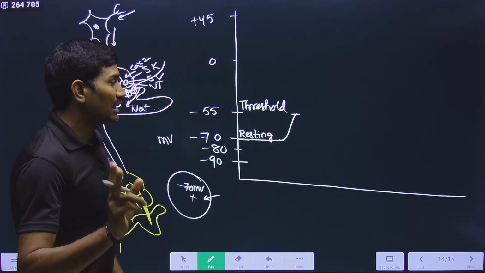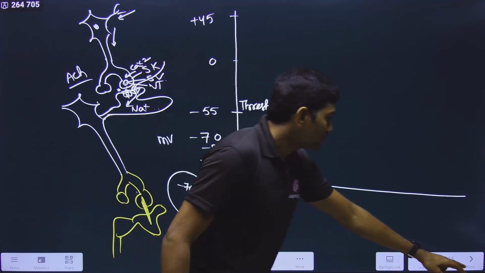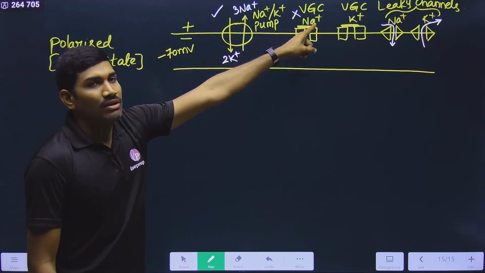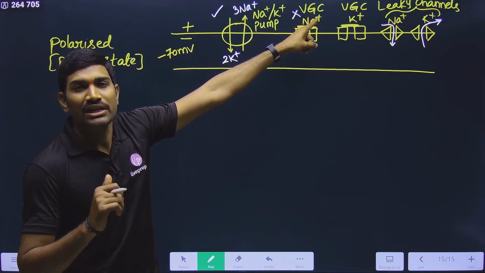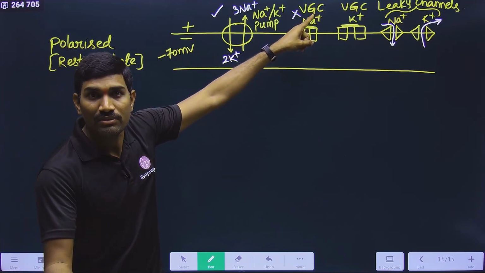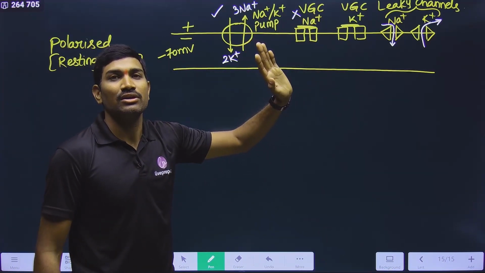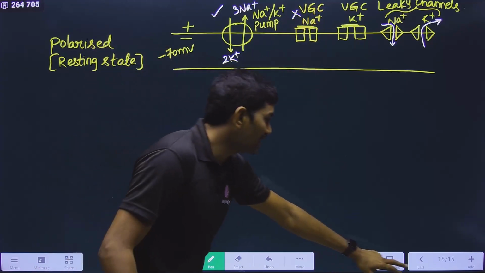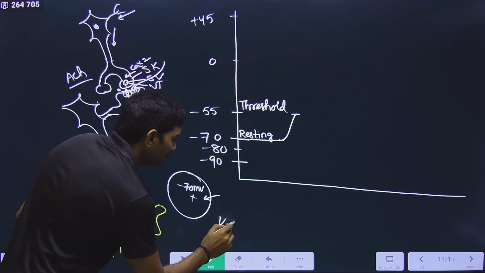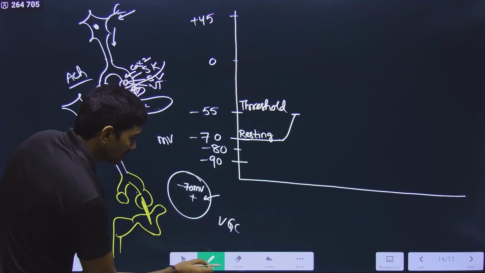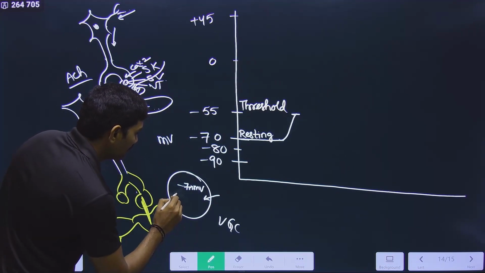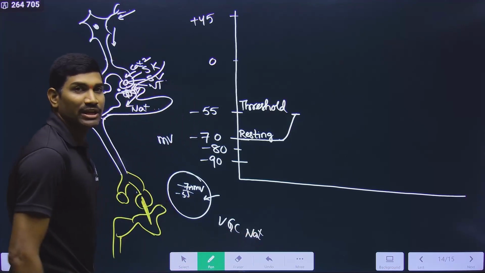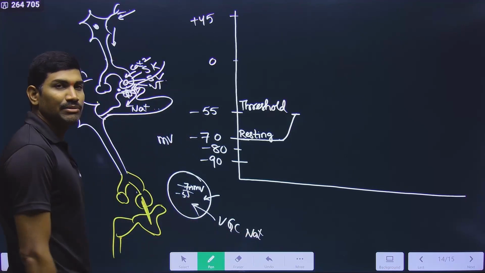Now what happens? Already I told you. Once it is coming up to minus 55, what happens? The voltage gated channel for Na+, where will it open? At minus 55 it will open. So now it will start opening. From minus 70 it came up to minus 55, and now the voltage gated channel for Na+ is opening. Now more and more Na+ is coming into the cell.